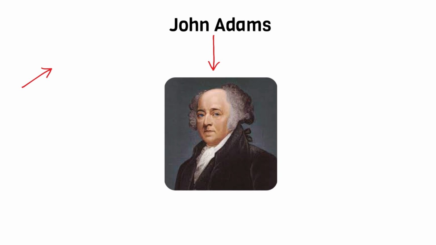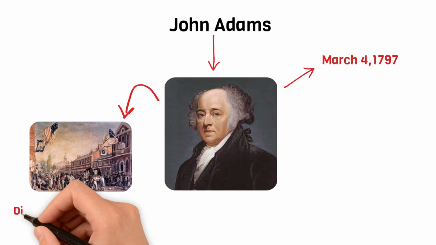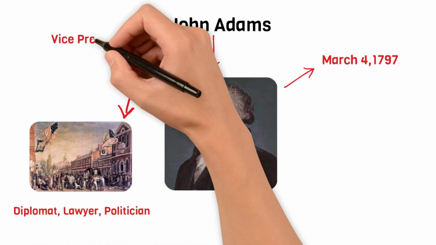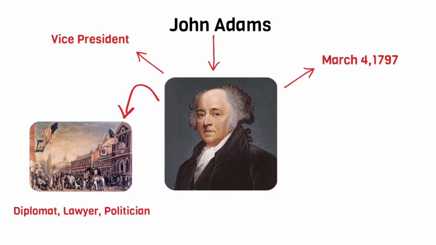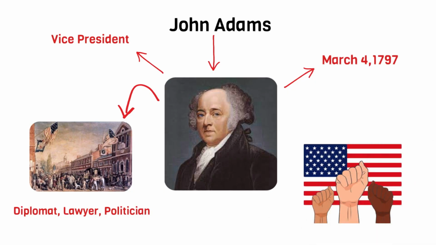John Adams. He was the second president of the United States. He became president on March 4, 1797. Adams played a crucial role in America's early history, serving as a diplomat, lawyer, and politician. He served as vice president under George Washington before becoming president himself. Adams worked hard to strengthen the new nation's government and protect its independence.